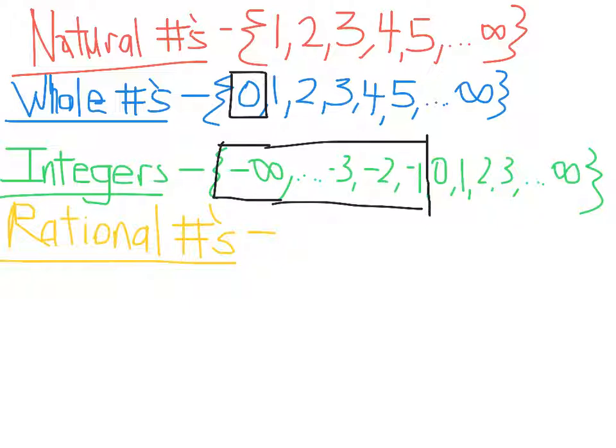So a natural number is natural. It's also in the whole numbers, and it's also an integer. All right. So as we find that out, there's multiple things. Now 0, it's only a whole number and an integer. It's not a natural number. And then if you just say negative 3, it is only an integer. It's not a whole number or a natural number.